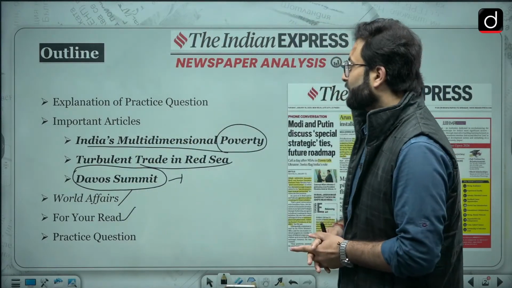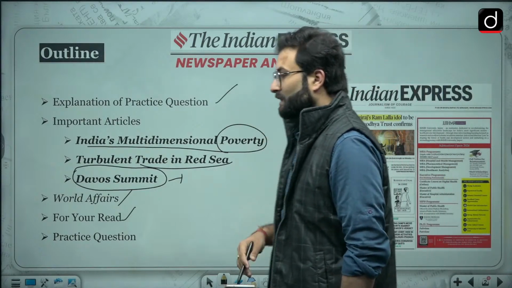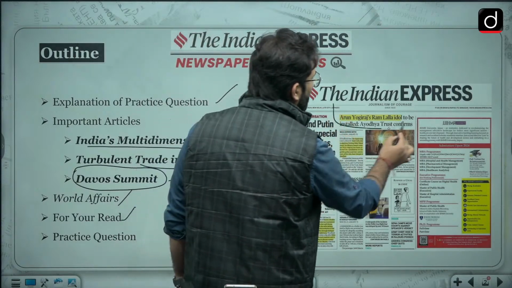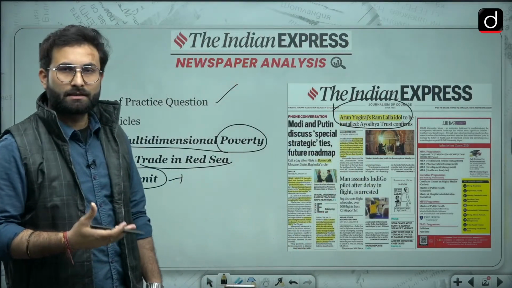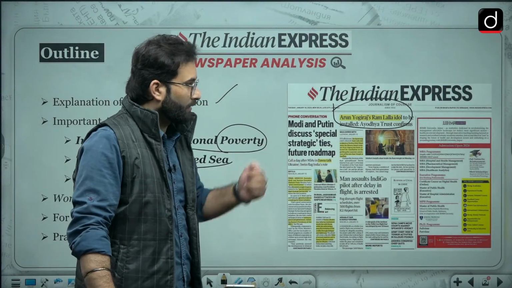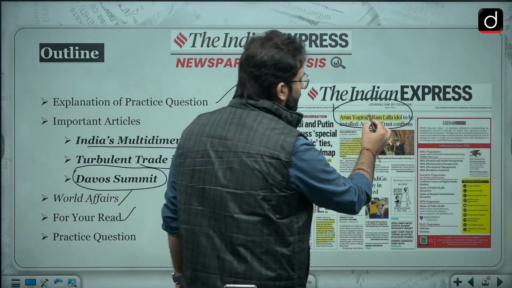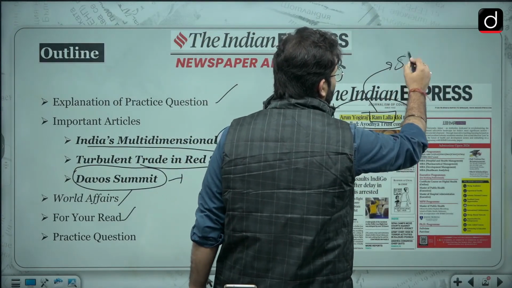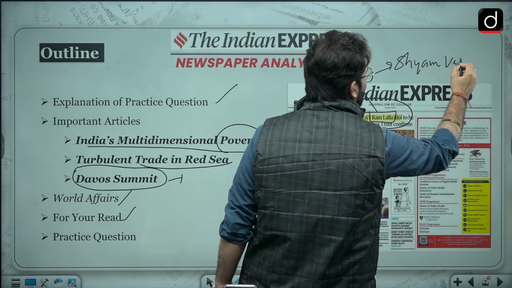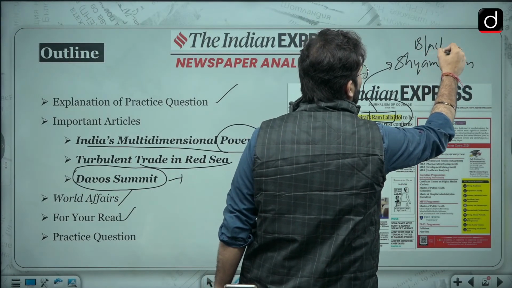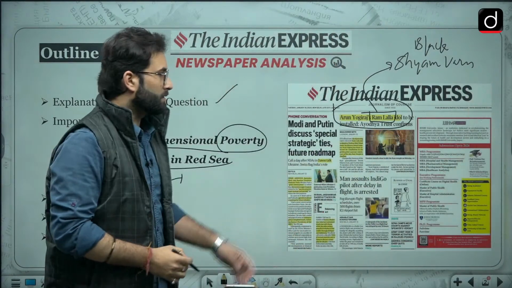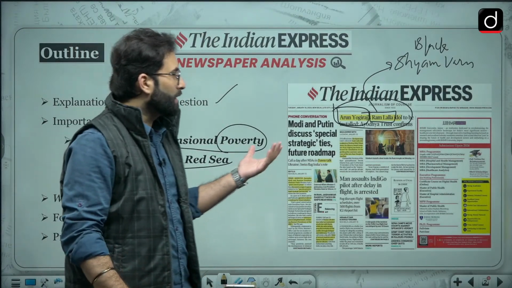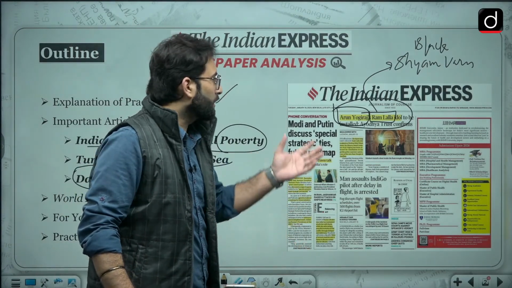Let's start with the practice question which was given to you in the last class. Before that, if you want to have a look at today's front page, this is there. Arun Yogi Raj's Ram Lala idol is selected for the inauguration of Ram Mandir. Ram Lala's idol will be in Shyam Varn, which means it will have a black color statue. If you want to remember this person's name, Arun Yogi Raj, that might be important for your PCS related exams.